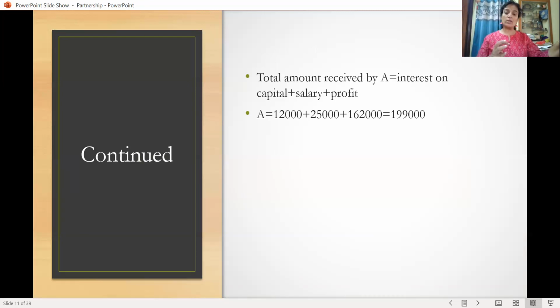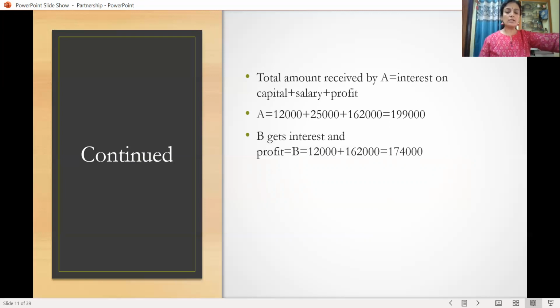C gets interest on capital, salary plus profit. So let us take the interest on capital, that is 12,000. What is the salary for A? 25,000. What is the profit for him? 1,62,000. So in total, he gets 1,99,000.